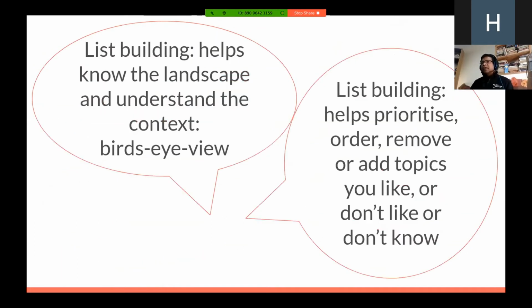So you'll say, okay, you're just building static links and putting them on a GitHub repository. What's the benefit of it? What's so great about it? I'll actually beg to differ on that. Building a list like that helps prioritize and order topics and things that you like, that you want to learn, and maybe even cull topics that you may not be interested in, or you don't like, or are not of importance. And this helps build a landscape and an understanding of the context of the field of study or research, from my point of view. And then this gives you a bird's eye view of that field or topic or subject. And this is fairly useful and helpful.